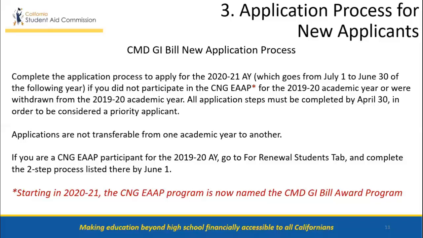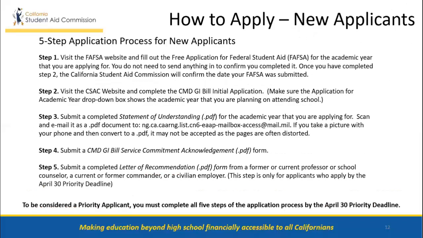If students are a CNG EAAP participant for the 2019-20 academic year, they will go to the For Renewal Students tab and complete the 2-step process listed there by June 1st. The application process is detailed in the 5-step process for new applications on the next slide. And remember, starting in 2020-21, the CNG EAAP program is now named the CMD GI Bill Award Program. Here is the 5-step application process for new applications.